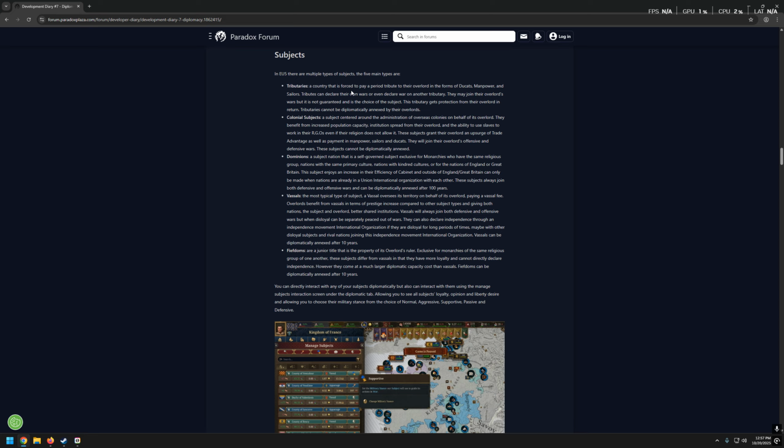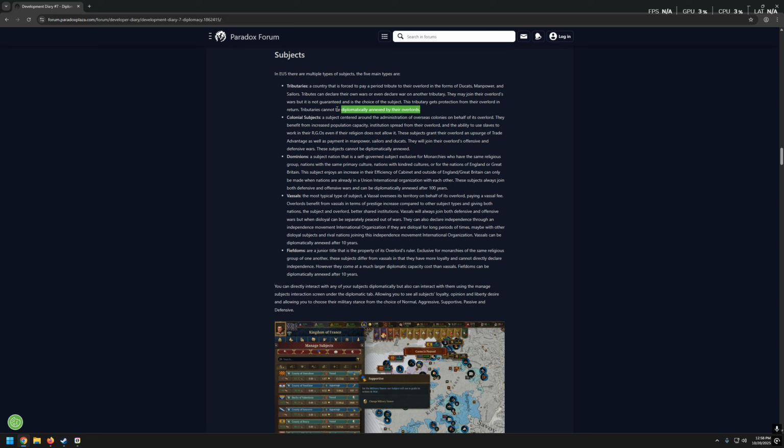Tributaries, a country that is forced to pay a periodic tribute to their overlord in the form of ducats, manpower and sailors. Tributaries can declare their own wars or even declare war on another tributary. They may join their overlord's wars, but it is not guaranteed and is the choice of the subject. The tributary gets protection from their overlord in return. Tributaries cannot be diplomatically annexed by their overlords. Okay, so that sucks a little.